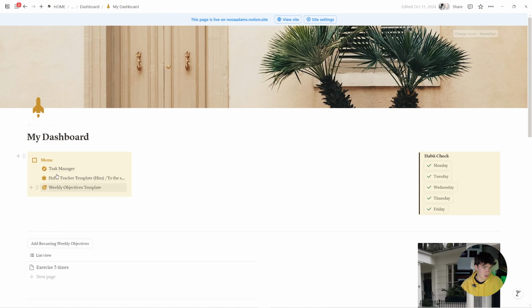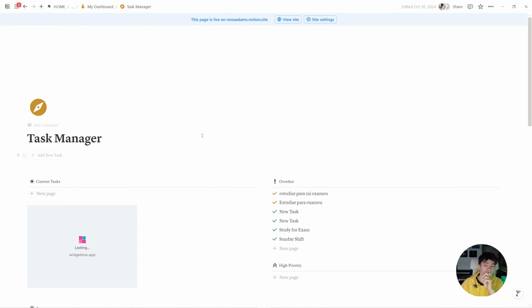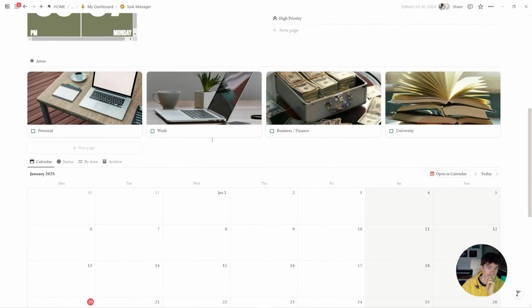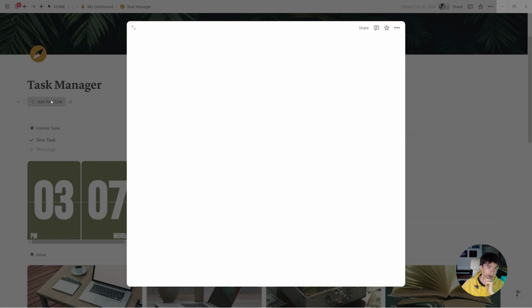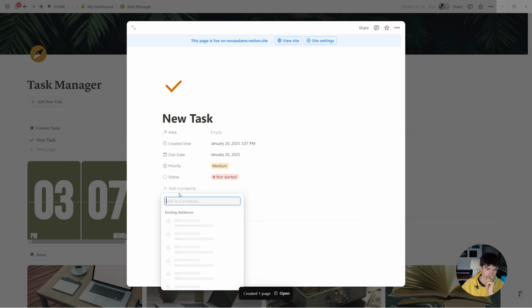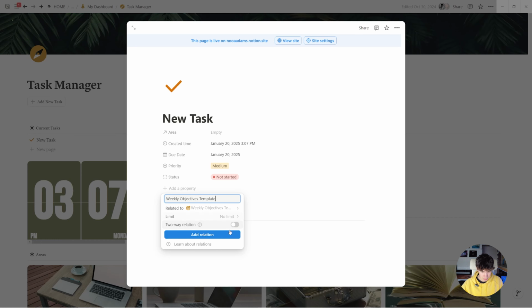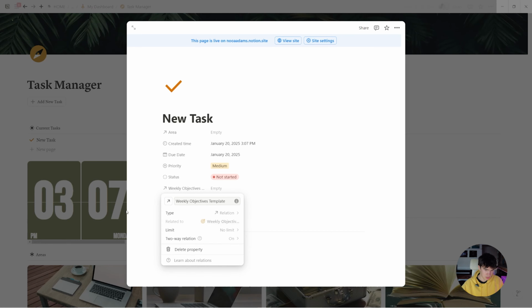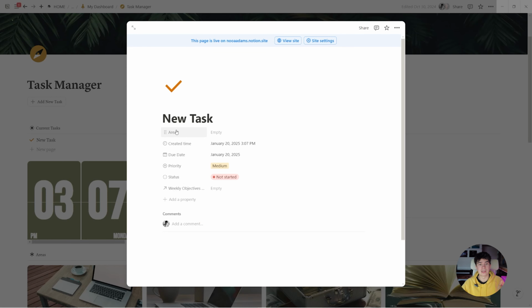So now that you have that objective, next what we might want to do is create, let's see, is there a task manager? Oh, there is a task manager here. Okay, what you want to do here, in your task manager, is then add a new task, and then we're gonna add a new relation to our weekly objectives, and we'll make that two-way, call this tasks. There we go. Okay, so what this means now is that we can individually make a task for every one of those exercises,